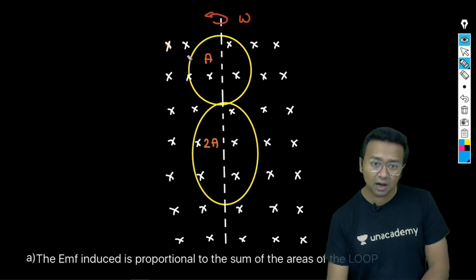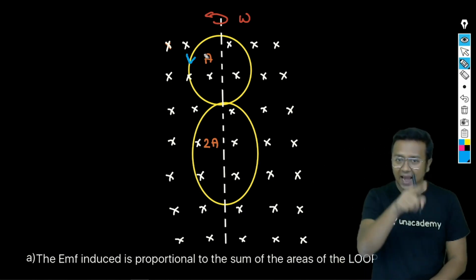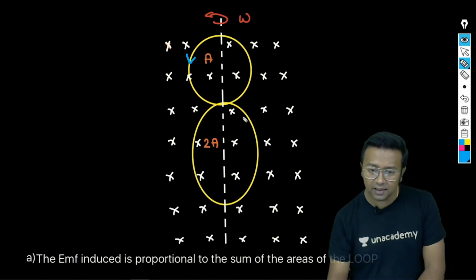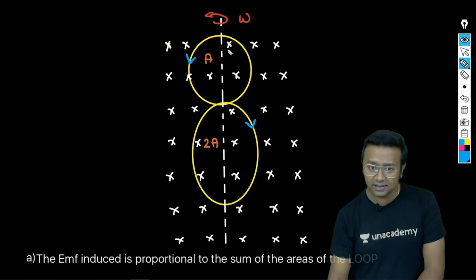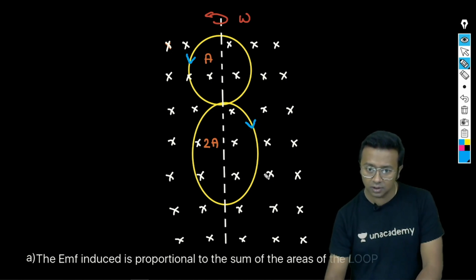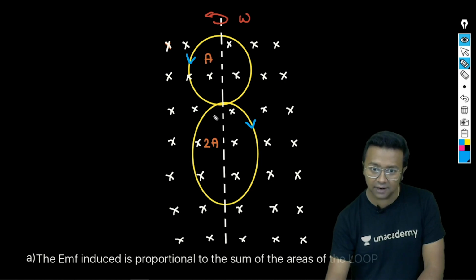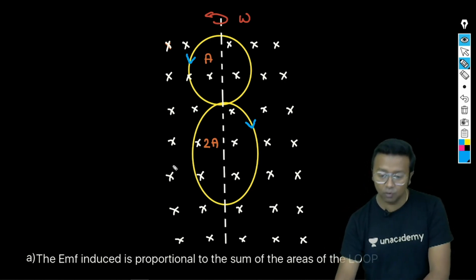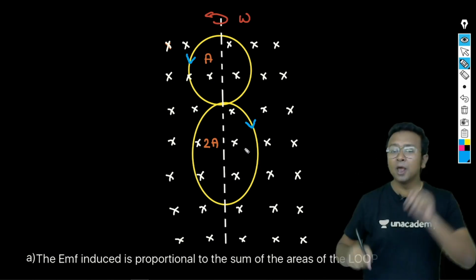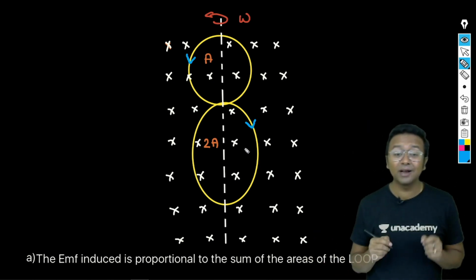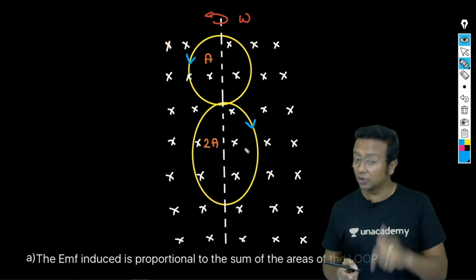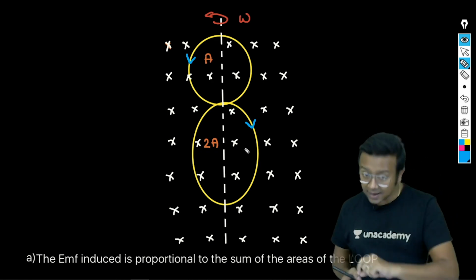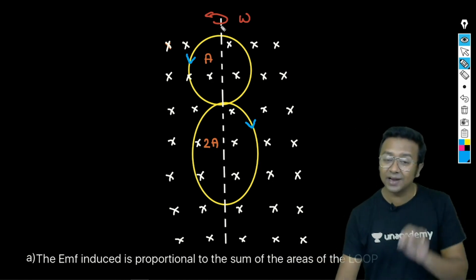So let's say the current in the upper loop is flowing in an anti-clockwise manner. See, here it is going to come here, and in the bigger one the current goes here, like the trajectory of the current flow is like this. So if it is flowing this way here, it will flow in the opposite direction, in the clockwise manner, there. See, we are trying to find out the EMF. In order to find out the EMF, we should know the flux. And in order to find out the flux, we should have the sense of the direction of the area. So here we are trying to find out the direction of the area.